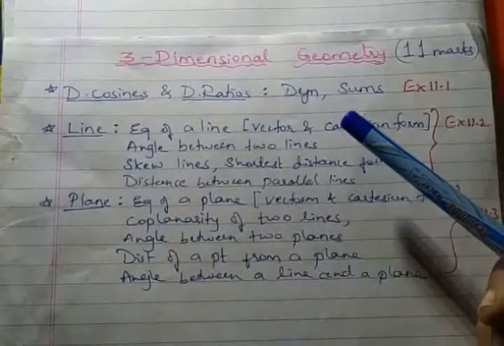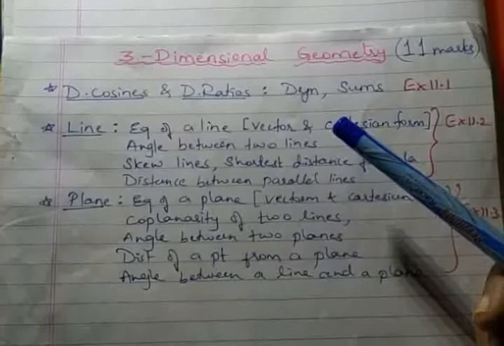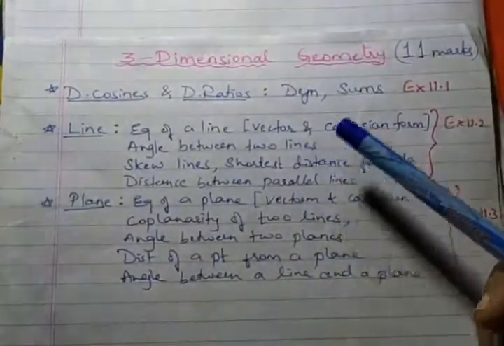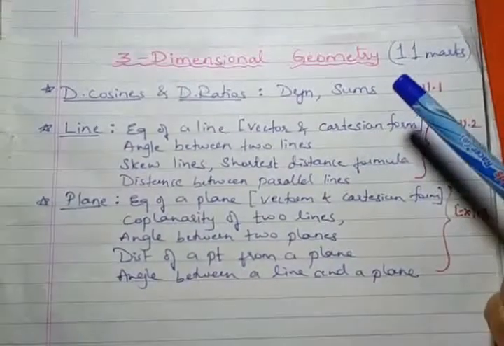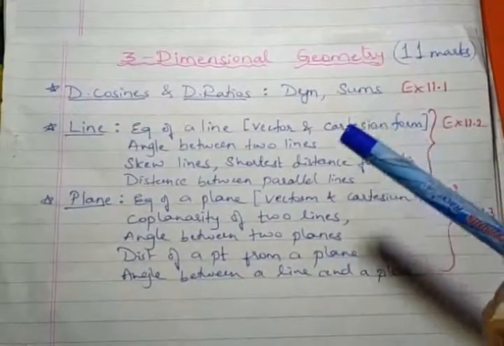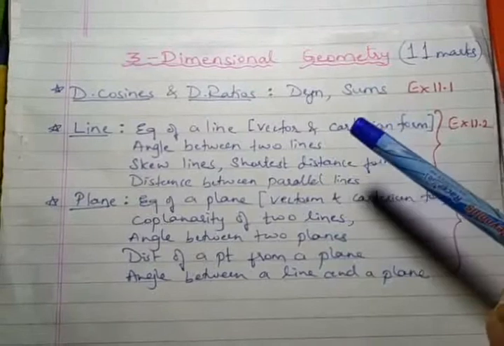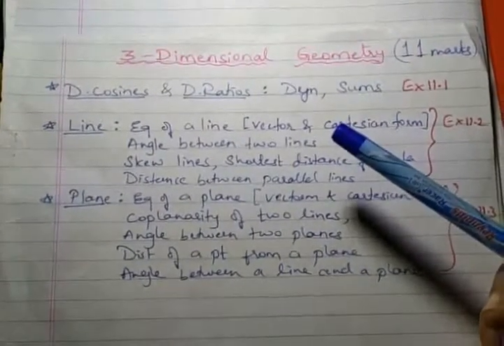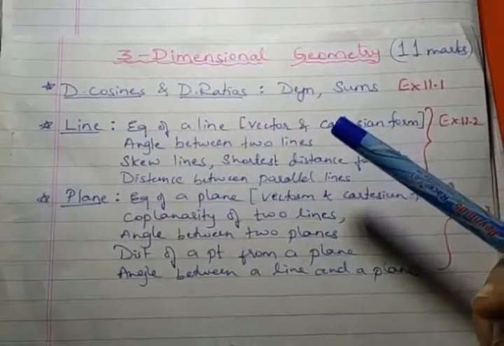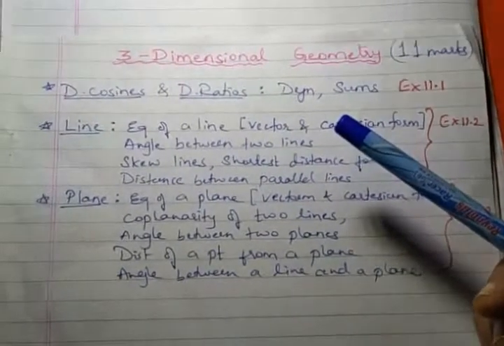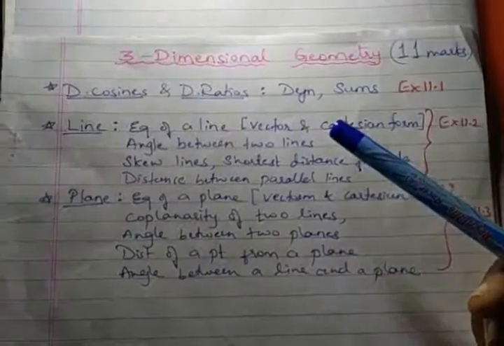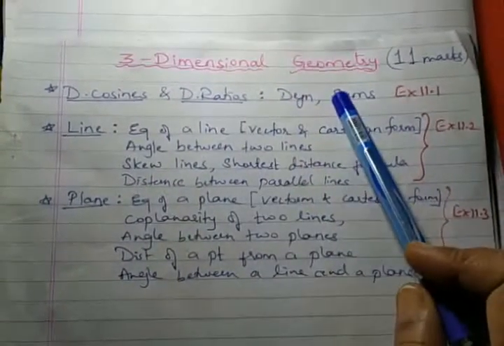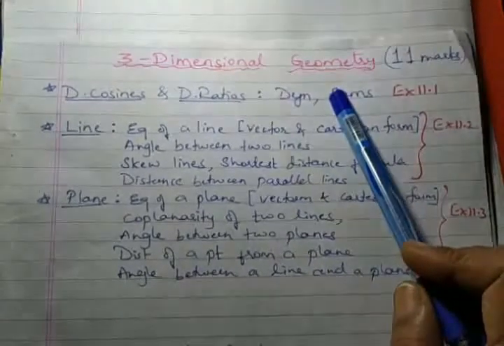Followed by that we spoke about distance between 2 points. If 2 points are given, x1, y1, z1, x2, y2, z2, then you have to go for the distance formula, followed by the section formula. So those basics are required here, followed by equation of line in analytical geometry. Whereas right now, in three-dimensional geometry in PUC second year, you'll be learning the first topic.